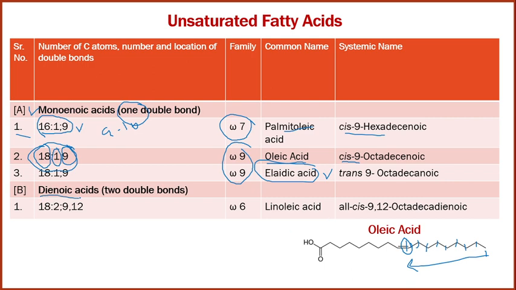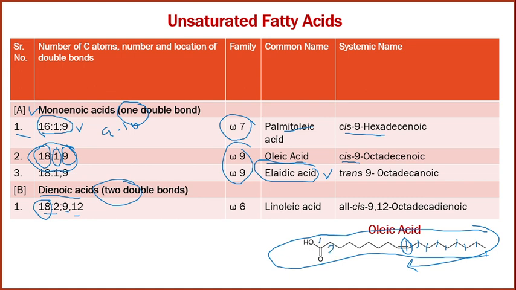Next is dienoic acid, containing two double bonds. So 18:2;9,12. 18 means the number of carbons present in the fatty acid, so here a total of 18 carbons are present. Two means two double bonds, one at 9 and another at 12. So to present the double bond, you have to number from here: 1, 2, 3, 4, 5, 6, 7, 8 and 9.